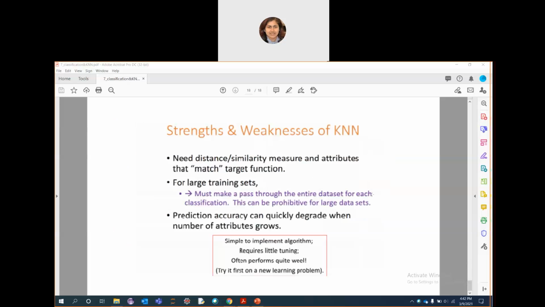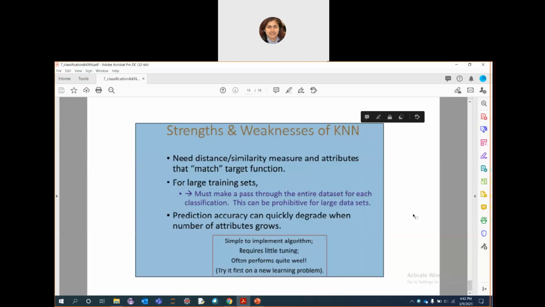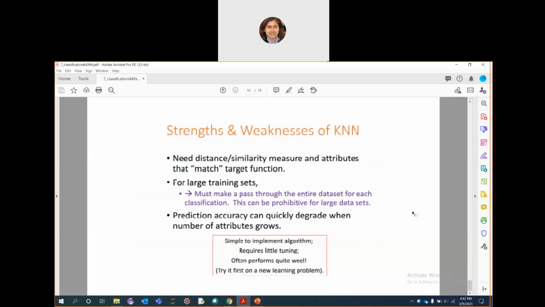And lastly, the strengths and the weaknesses of KNN. So what are the strengths and what are the weaknesses? It always needs the similarity or the distance measure.